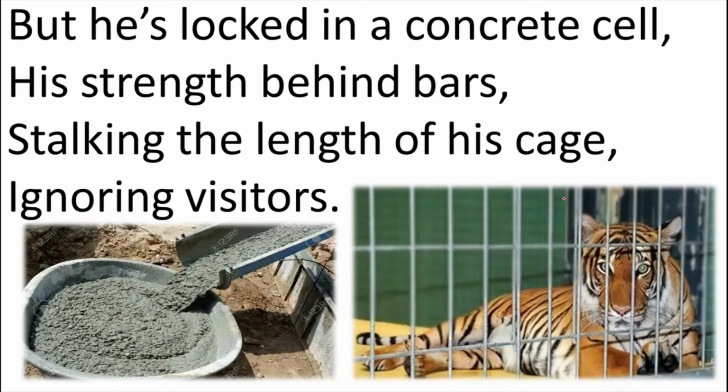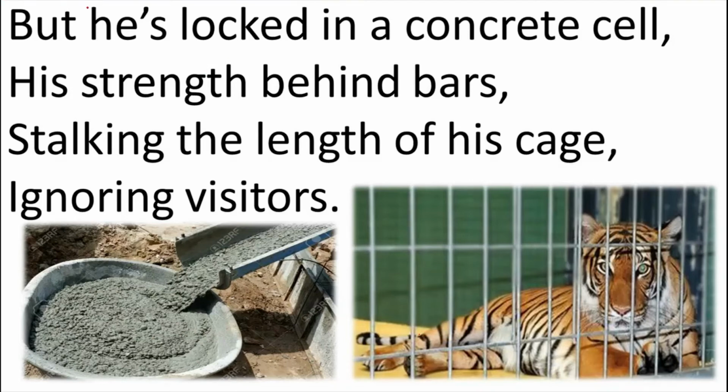Fourth stanza. In the second and the third stanza, the poet was telling what the tiger should be doing. Now in the fourth stanza, he has come back to the present situation of the tiger, that he is locked up behind the bars in a cage. He is saying that he is locked in a concrete cell, his strength behind bars, stalking the length of his cage, ignoring visitors.